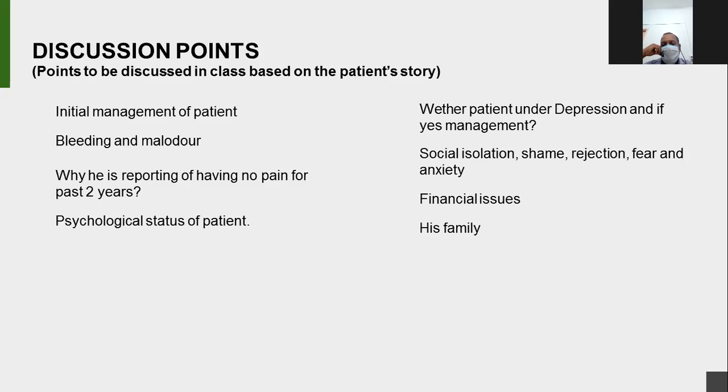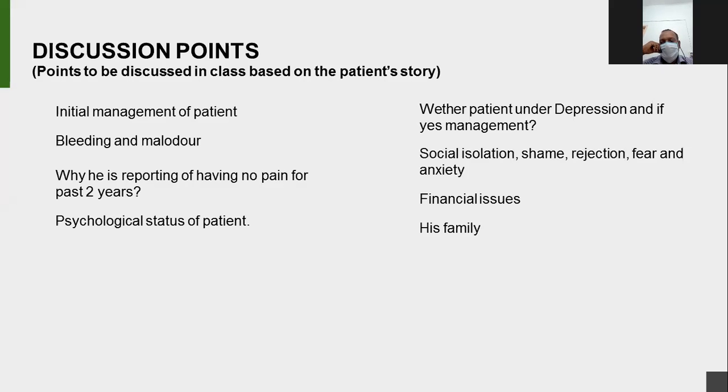So we know this patient has multiple problems, which includes all the aspects of suffering: physical, psychological, social, financial, and spiritual issues. So it is important to include other members of our team as well as the volunteers into these issues, so that they can help the patient in psychosocial and financial issues. And they will also be able to help the family. He has two girl children, and so their education is also very important.